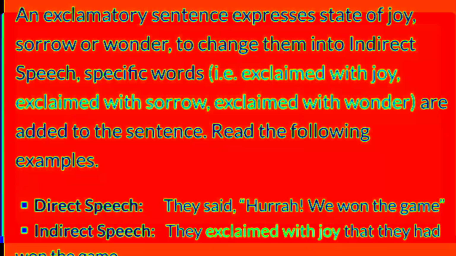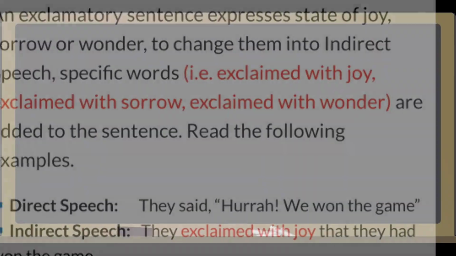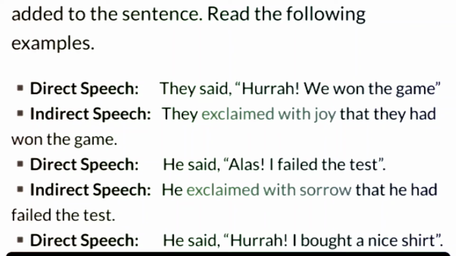So an exclamatory sentence expresses a state of joy, sorrow or wonder. To change them into indirect speech, specific words like exclaimed with joy, exclaimed with sorrow, exclaimed with wonder are added to the sentences. These are the examples. They said, "Hooray, we won the game." In indirect speech, they exclaimed with joy that they had won the game. Here are some other examples. You can go through them for your better understanding.